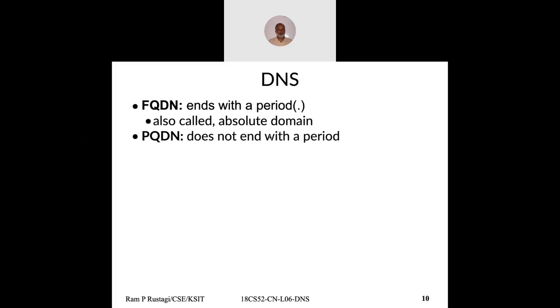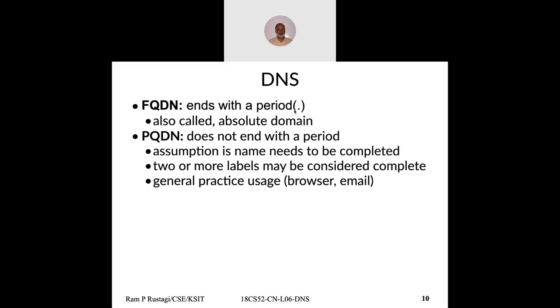So if you want to be sure, always specify a dot at the end, like google.com dot. When you put a dot at the end, it is called a fully qualified domain name. If you don't put the dot at the end, it is called a partially qualified domain name. Any questions, please? As a general practice, we are not used to typing the dot. Nobody plays mischief, but be aware that it can happen. Especially in a public place, do type the full domain name, what is called the fully qualified domain name.